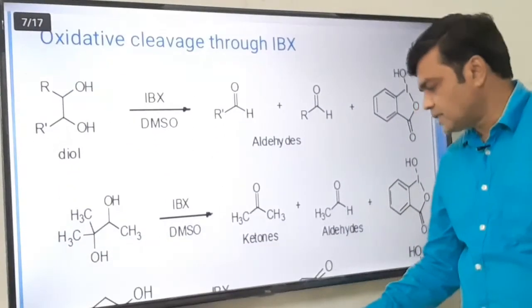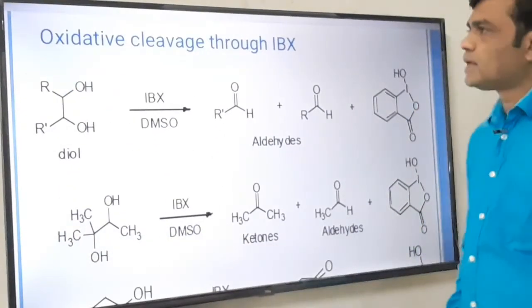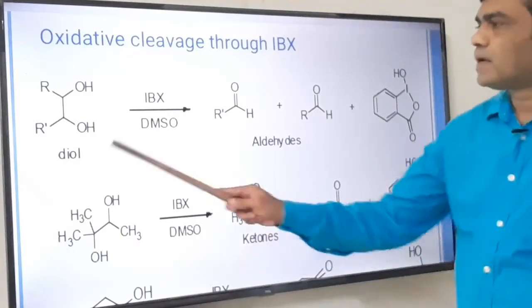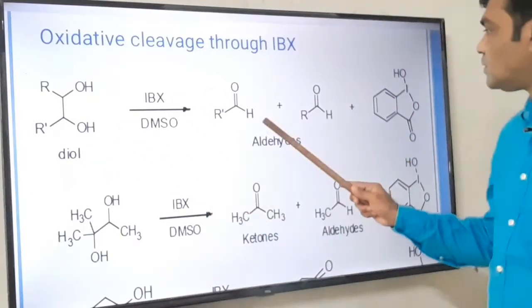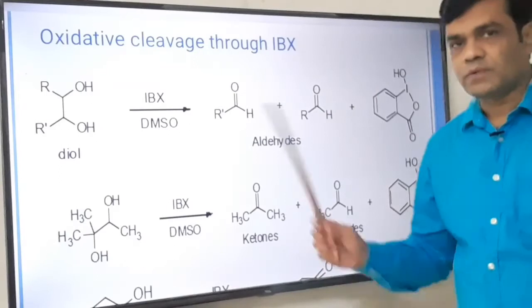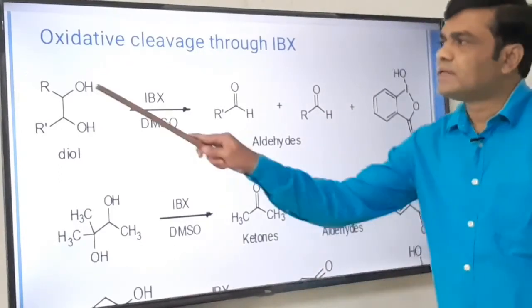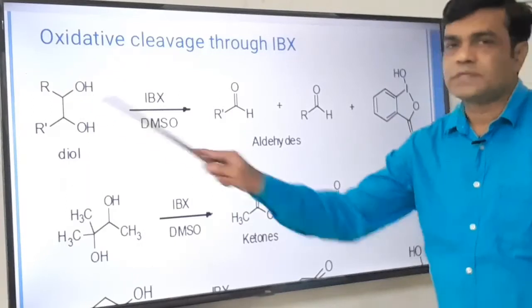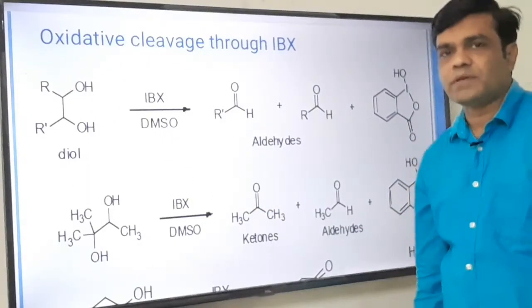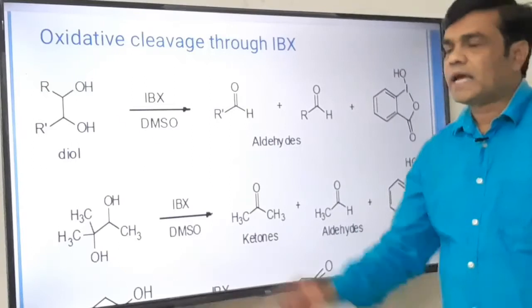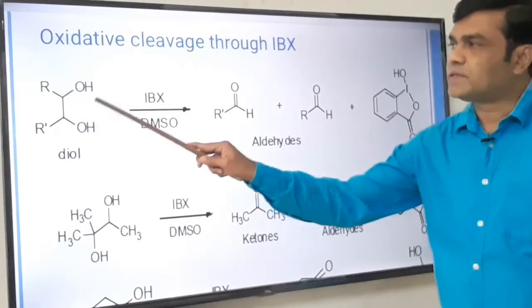Now the second application of IBX is the conversion of diol to aldehydes or ketones. It is an oxidative cleavage reaction. This is a diol, a vicinal diol. A vicinal diol is a compound in which two OH groups are at the 1 and 2 positions with respect to each other.